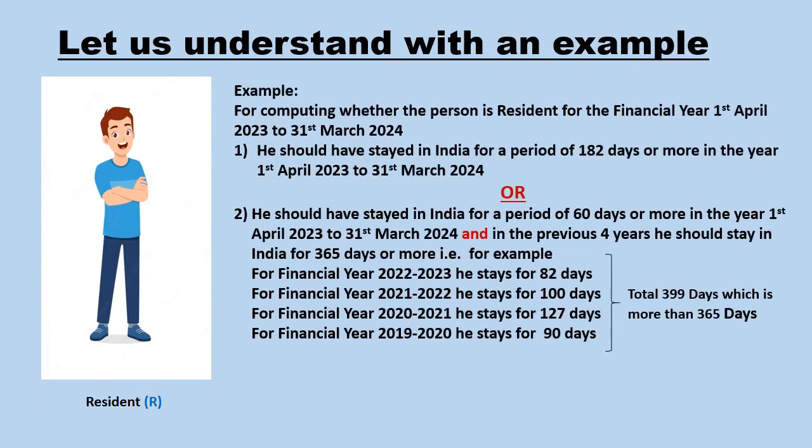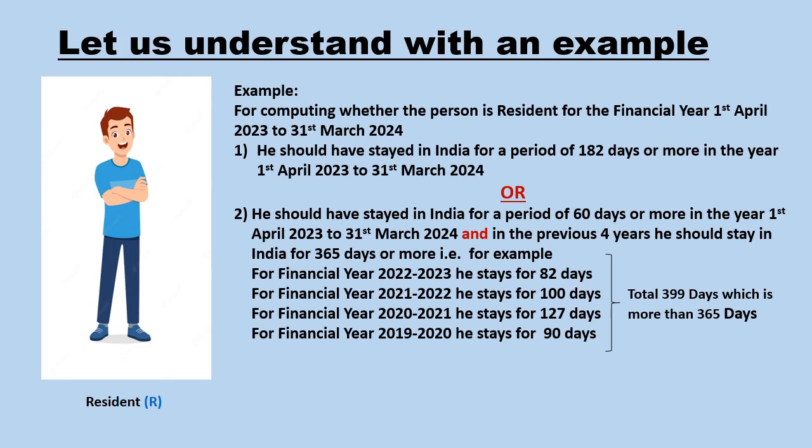Let us understand with an example. For computing whether a person is resident for the financial year 1st April 2023 to 31st March 2024, we have to check either of the two conditions. Condition number 1, he should have stayed in India for a period of 182 days or more in the year 1st April 2023 to 31st March 2024, or he should have stayed in India for a period of 60 days or more in the year 1st April 2023 to 31st March 2024, and in the previous 4 years he should stay in India for 365 days or more.